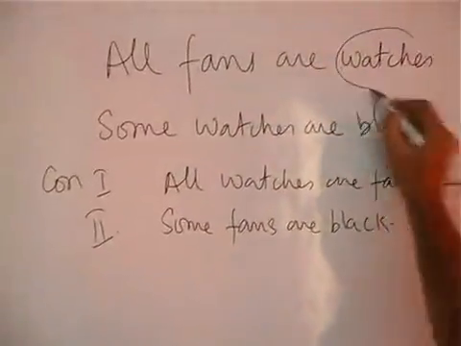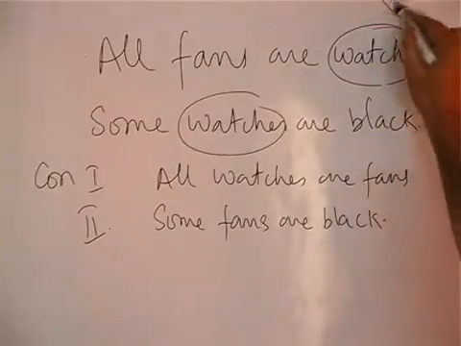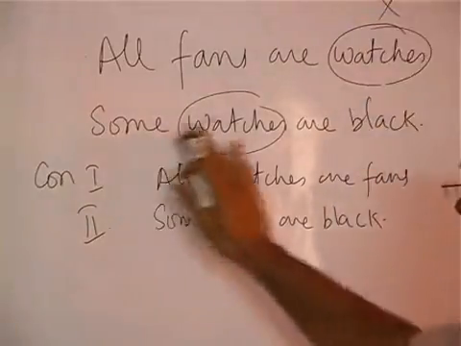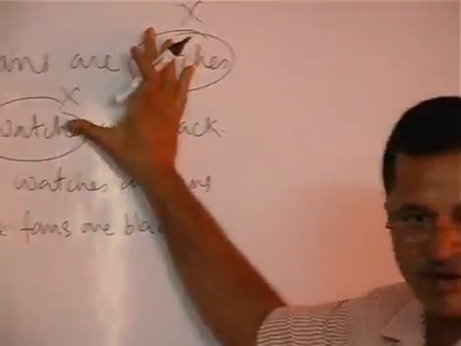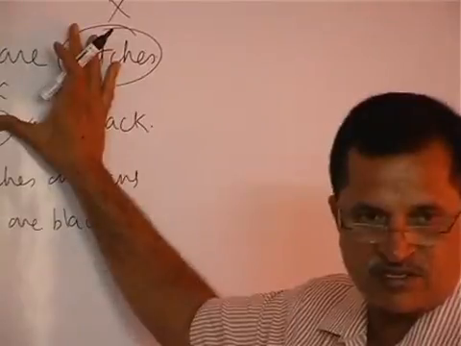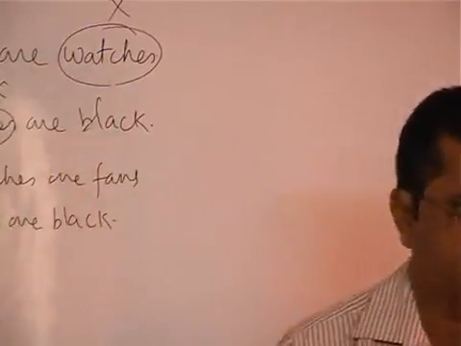What is said? The middle term should be distributed at least once. What is the middle term here? Watches. All S is P, watches is not distributed. Some S is P, watches are not distributed. So the middle term is not distributed even at least once, then the conclusion cannot follow, means the direct conclusion cannot follow. Then what about the conclusions he has given?